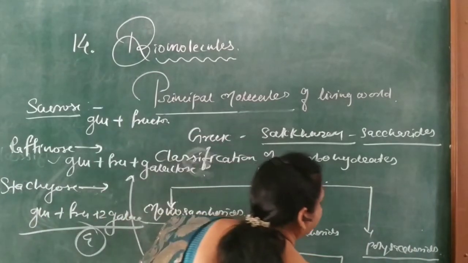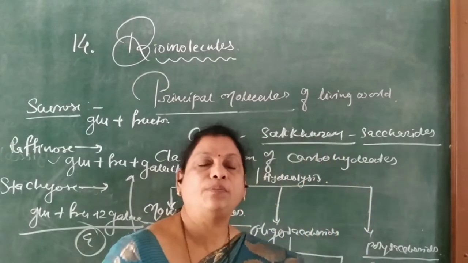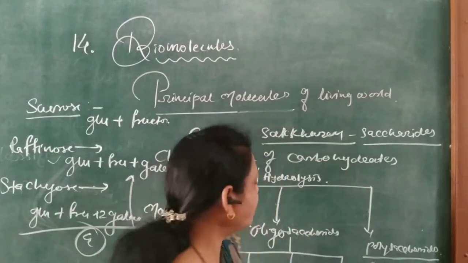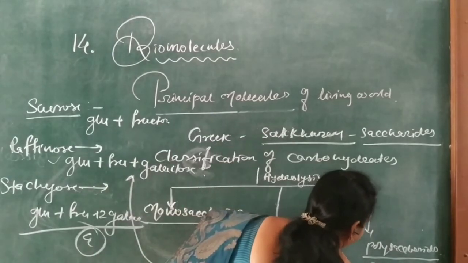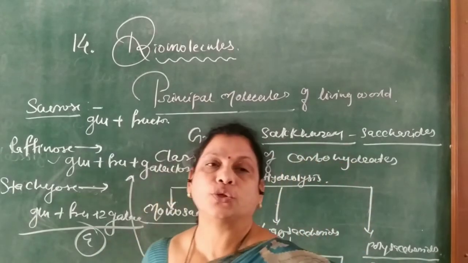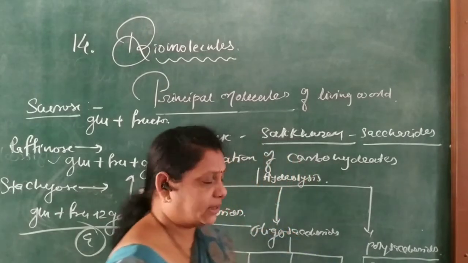For example, starch, which is present in fruits and vegetables, is a polysaccharide. Second, cellulose, which is present in the cell wall of plants, is also a polysaccharide.